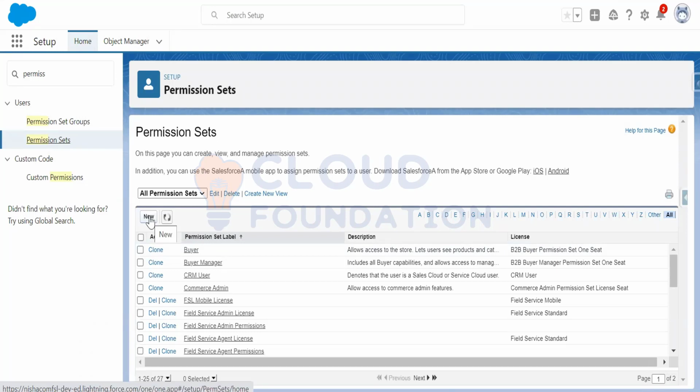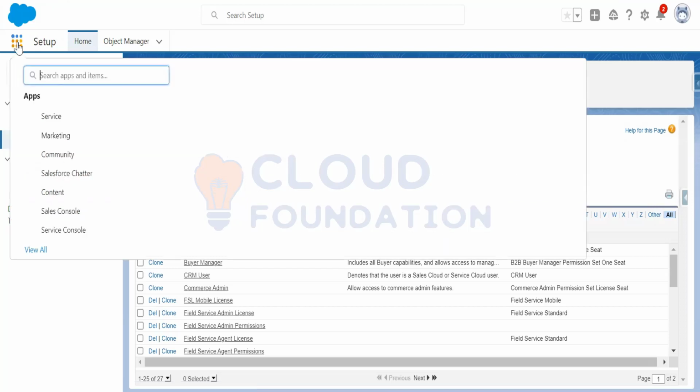Once this permission assignment has been given, as a field service admin, if you go to the dispatcher console UI and click on the custom actions, if you go to the field service settings, let me open that, I will go through the step by step field service settings.